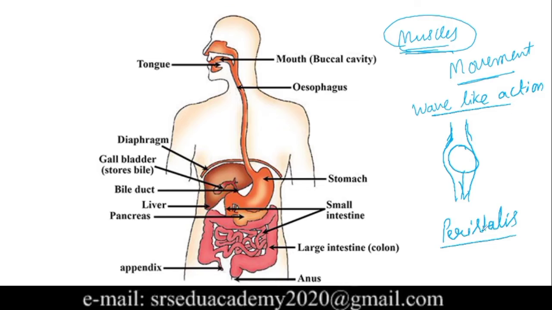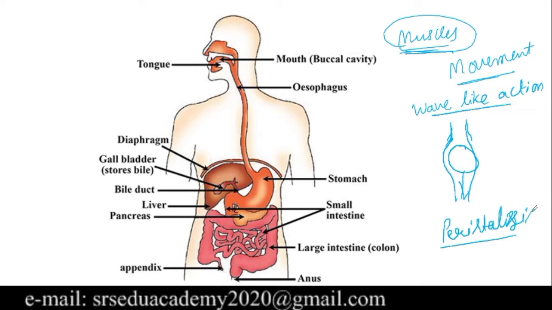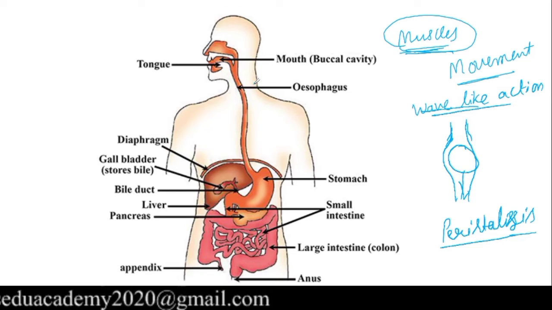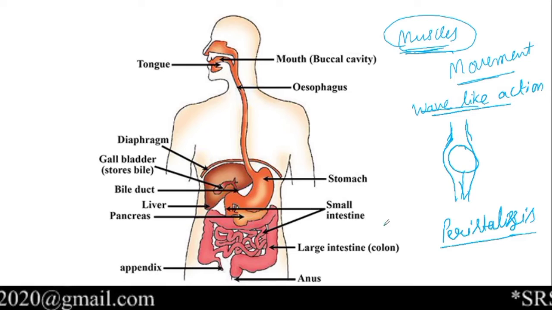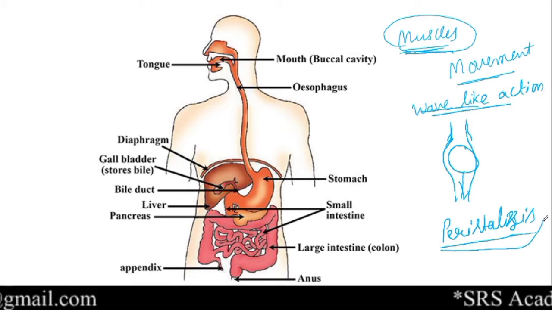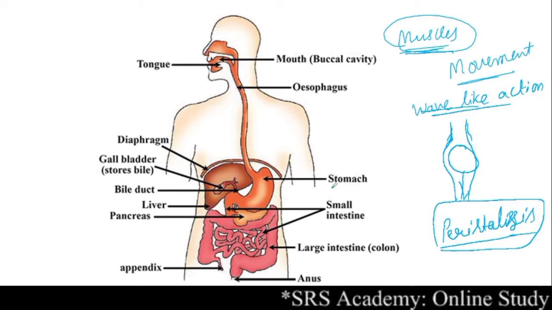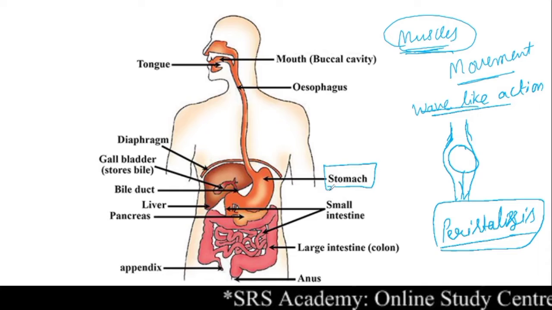So what do we mean by peristalsis? Peristalsis is the wave-like action of the muscles which pushes the food forward in the alimentary canal. By the action of peristalsis, the food has now reached our stomach. So now where is the food? Now the food comes to the stomach.